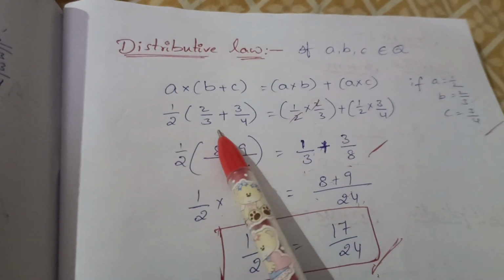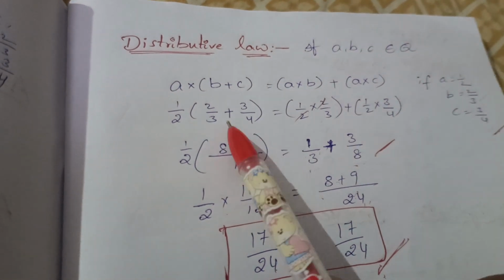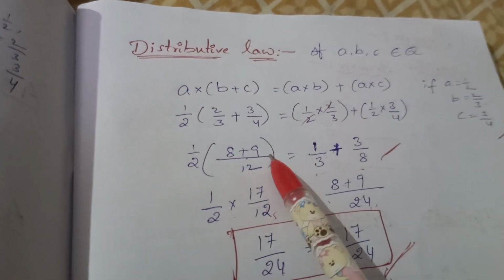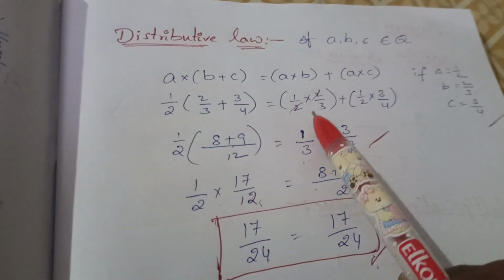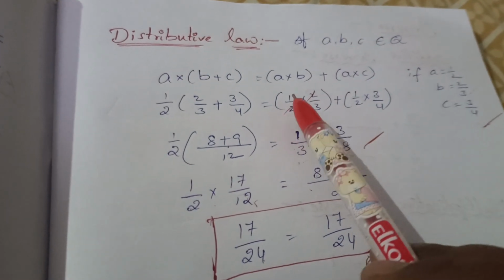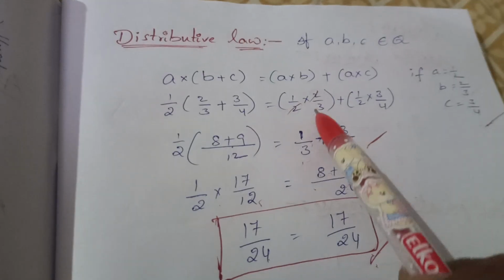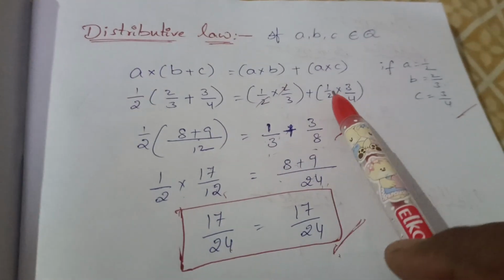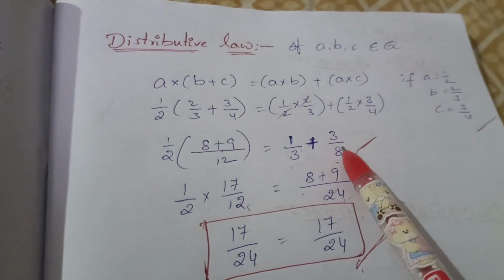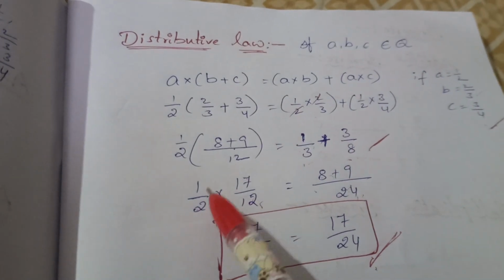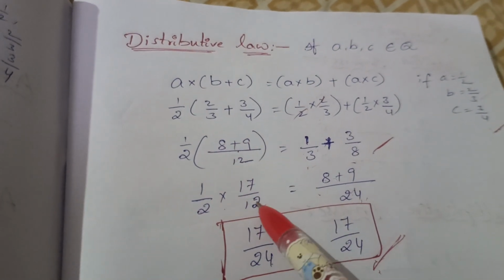1 by 2. Here the LCM of 4 and 3 is 12. So 4 2s are 8 plus 3 3s are 9. 8 plus 9 by 12 equals 17 by 12. 1 by 2 into 17 by 12. 1 1 is 1. 2 12s are 24. So 1 by 2 into 17 by 12 equals 17 by 24.